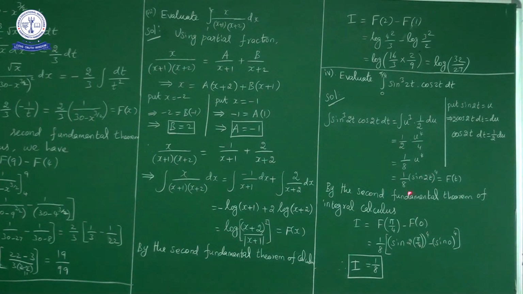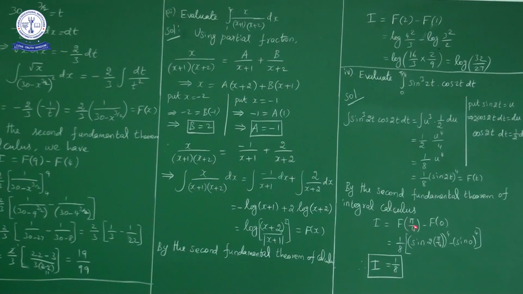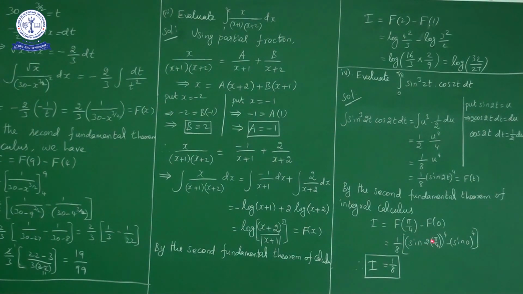By the second fundamental theorem of integral calculus, I is equal to F of b minus F of a. So F of pi by 4 minus F of 0. So 1 by 8 into (sin 2 times pi by 4) whole power 4 minus (sin 0) whole power 4. Here the 2 gets cancelled, sin of pi by 4 into 2 is sin pi by 2. Sin pi by 2 value is 1, 1 power 4 is 1, minus sin 0 is 0. So 1 minus 0 is 1. So 1 by 8 into 1 is 1 by 8. That is the final answer.